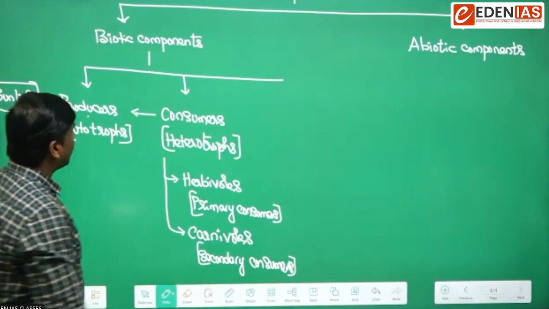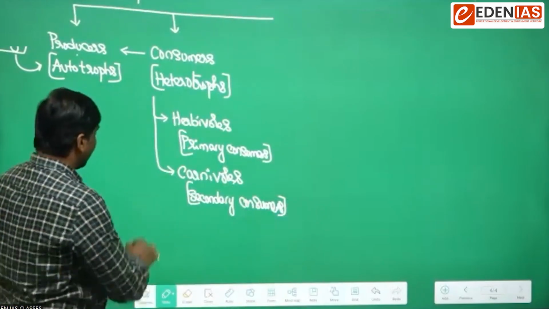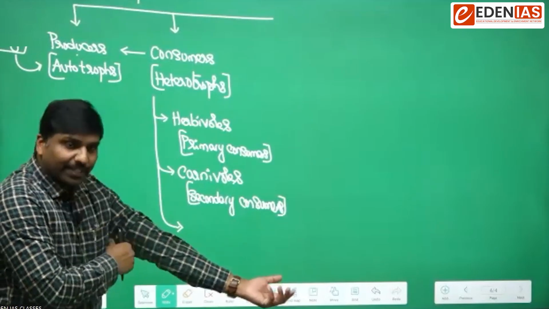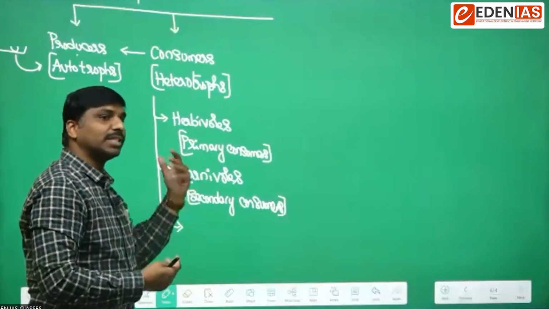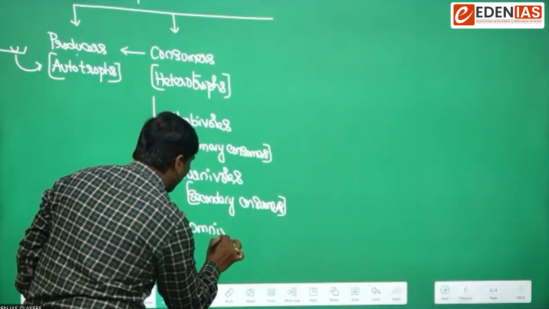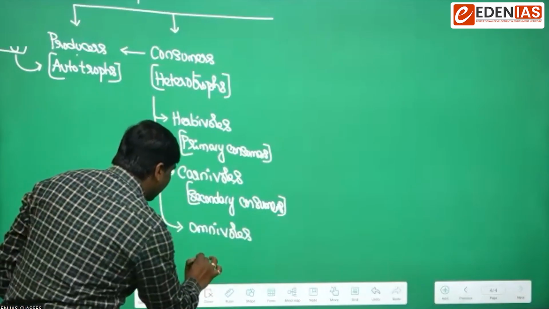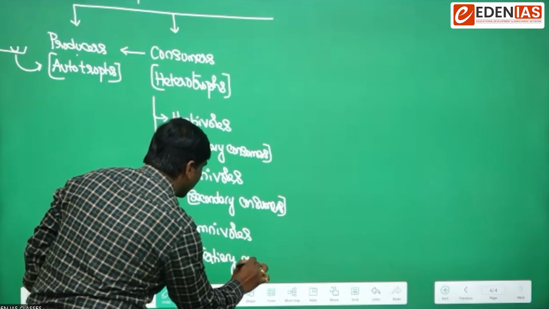In a similar fashion, if we talk about other consumers, we will have those animals. Omnivorous, sir. Yes, good. Those animals which feed on both plants as well as animals are omnivores. In a simple way, we can also call them tertiary consumers.